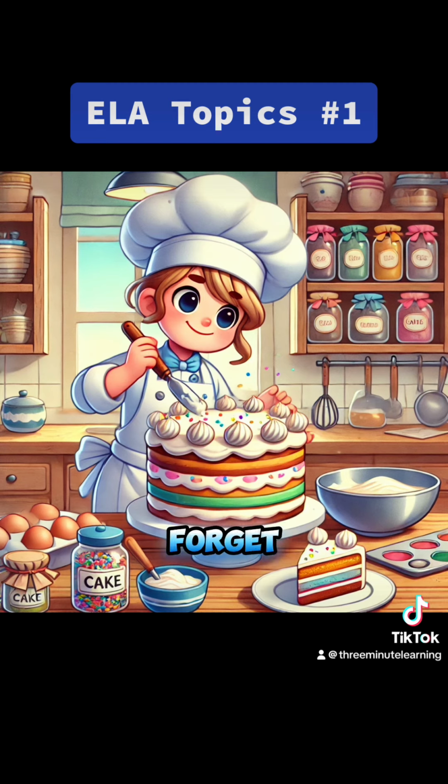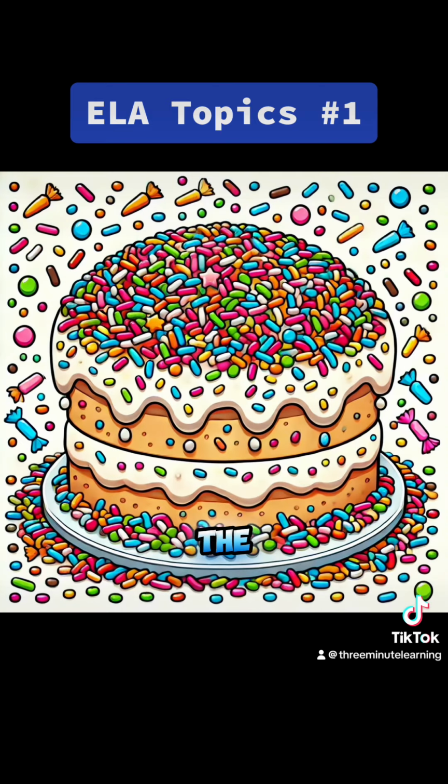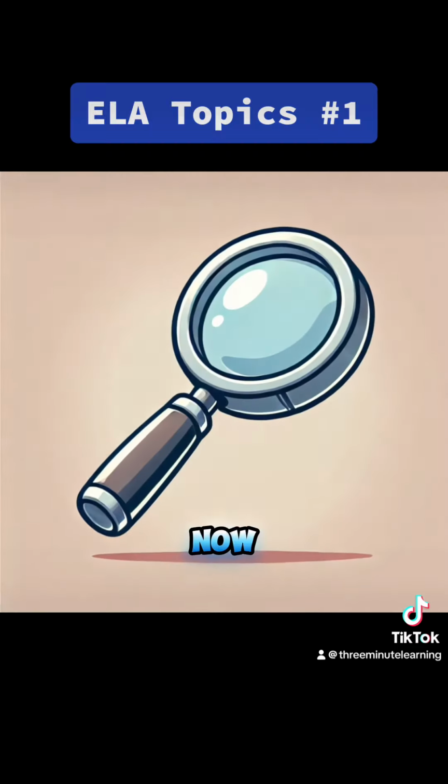And don't forget, always look for specific details in the text that help you explain what happened and why. Those details are like the sprinkles on top. They make your explanation even better. Now, what if you come across a word you don't know? No worries. You can use the context or the words and sentences around it to figure out what it means.